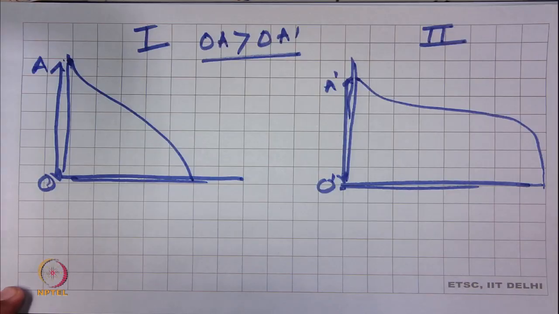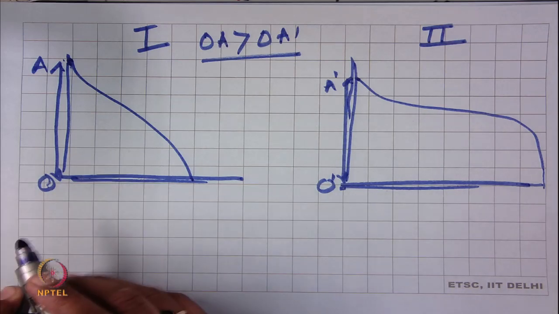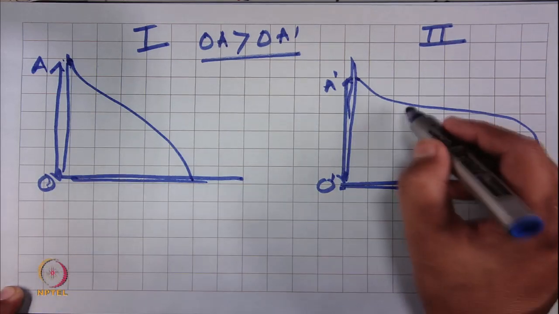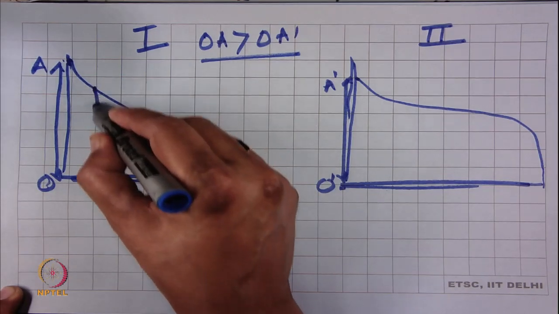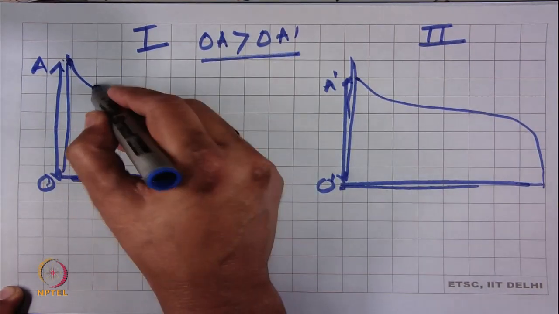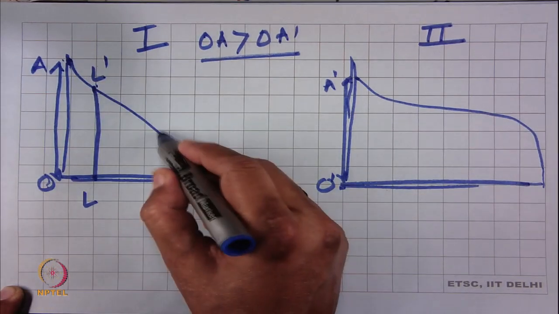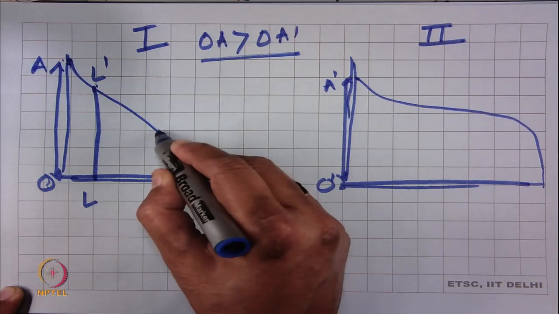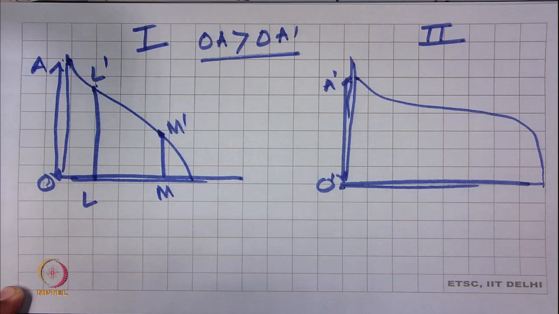Now, here we can measure the length distribution. Suppose this is the effective length, the upper quartile length L dash, and here, suppose, M dash.